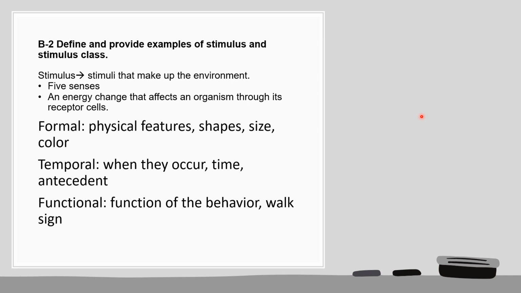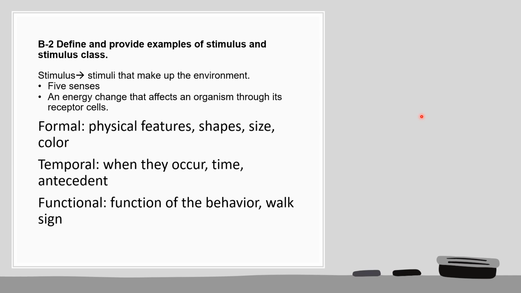So there's a formal, temporal, and a functional stimulus class. When we're talking about a formal stimulus, we're talking about their physical features, the shape, the size, the color. That would be formal stimulus class. When we're talking about temporal, we're talking about when they occur, the time, such as antecedent. So when the stimulus is happening.